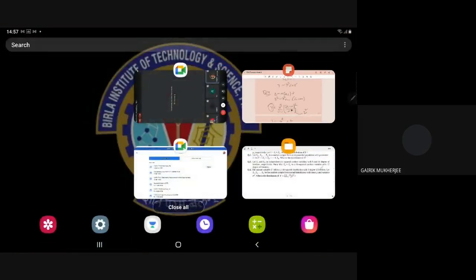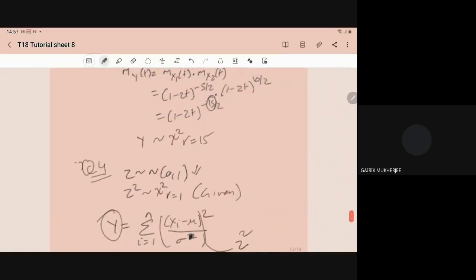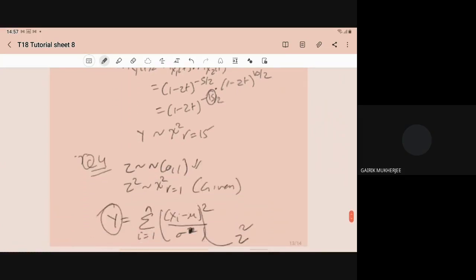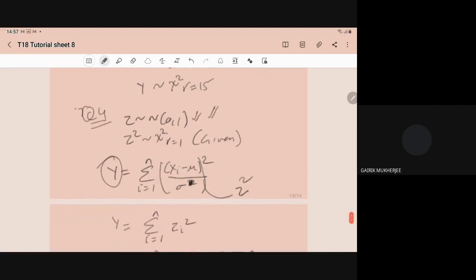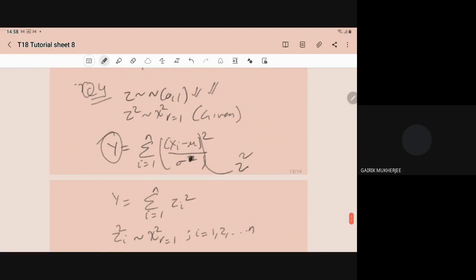Z follows a normal distribution, so Zi will also follow the normal distribution? No, Zi follows the normal distribution and Zi square follows the chi-square distribution. That is from what is given. Okay, Zi square.